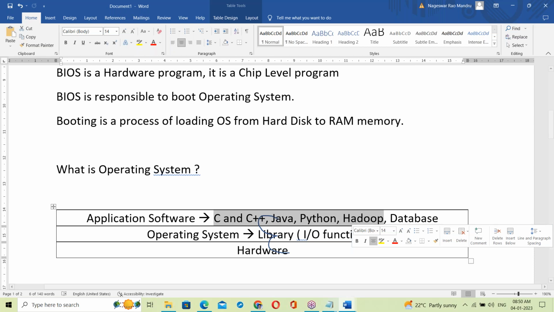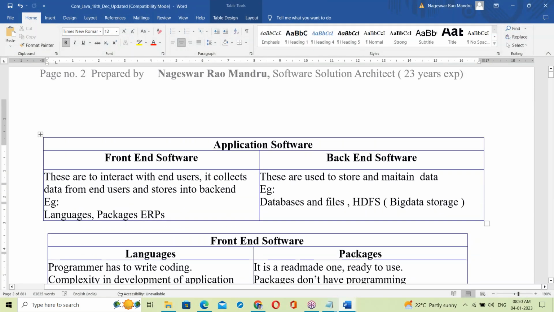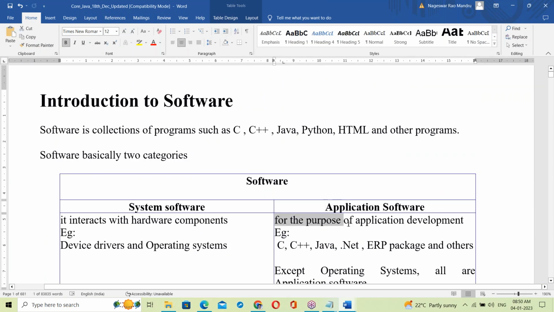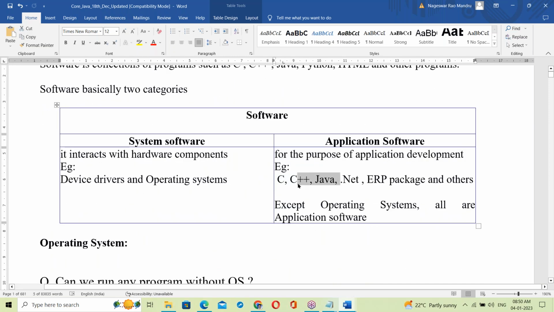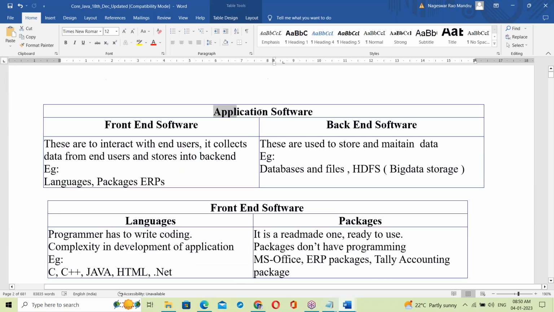Now come to Java. What is Java? Java is application software, for the purpose of application development. Best example: Java is application software. C, C++, .NET are all application software.